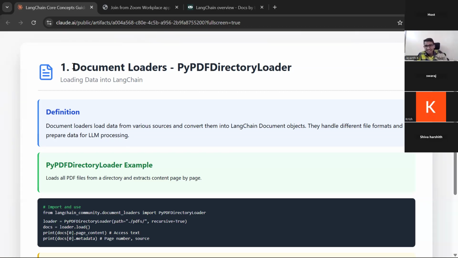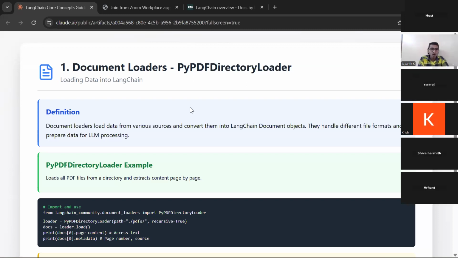But what Langchain does is it created one data structure, and it will use this data structure for all the LLMs. This document data structure is the one and only data structure we have in Langchain, and it will be used in the complete Langchain ecosystem.